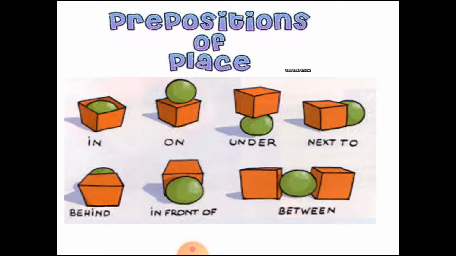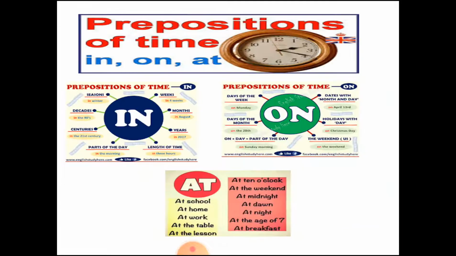So in, on, under, next to, behind, in front of, and between. This shows the position of the object, and it signifies the preposition of place.